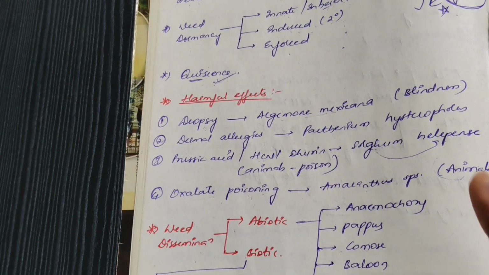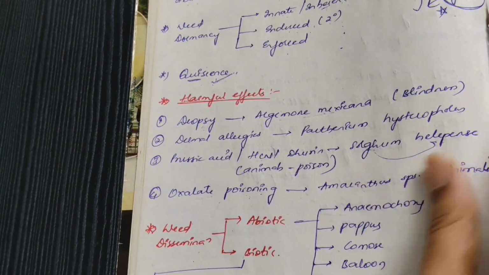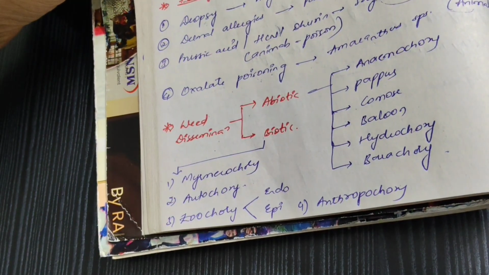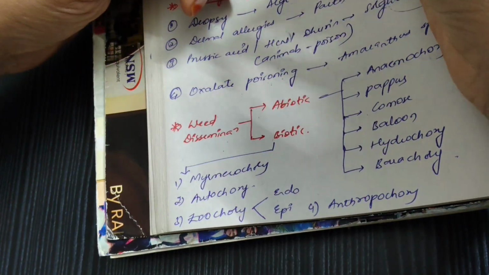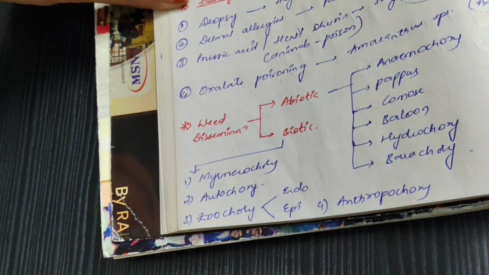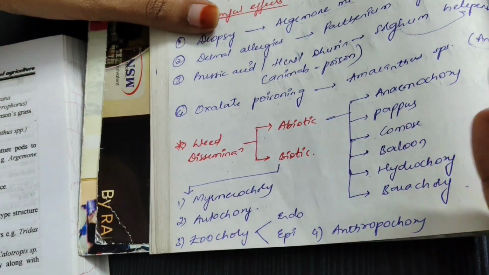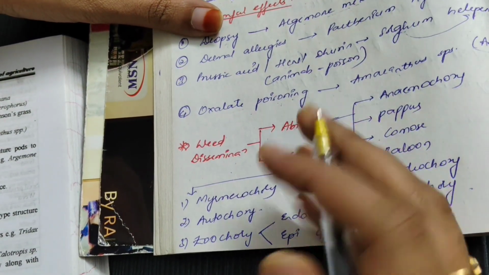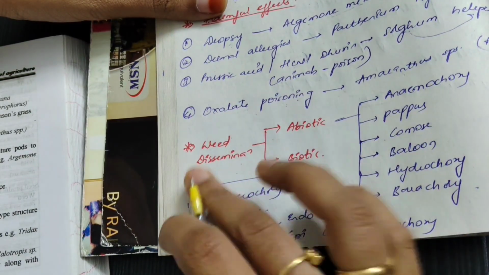Abiotic factors include anemochory, pappus, comose, balloon, hydrochory, and barochory. You only need to understand this once, no need to revise. Examples are not needed, but just remember what comes under the dissemination part.